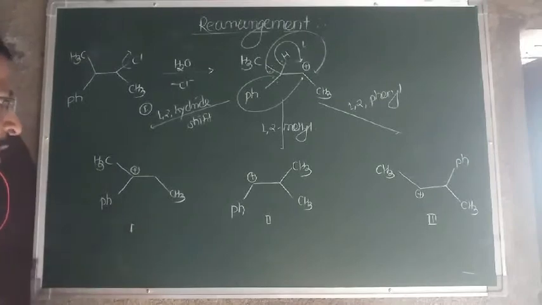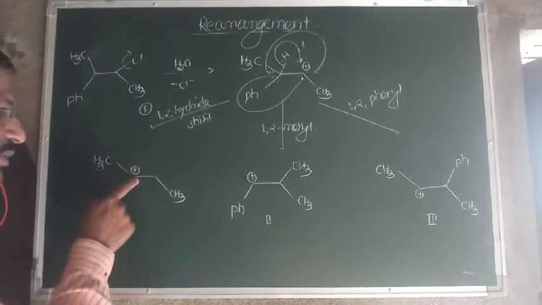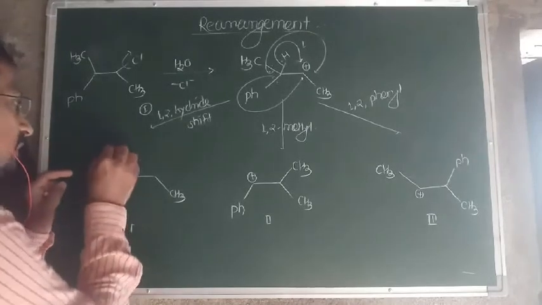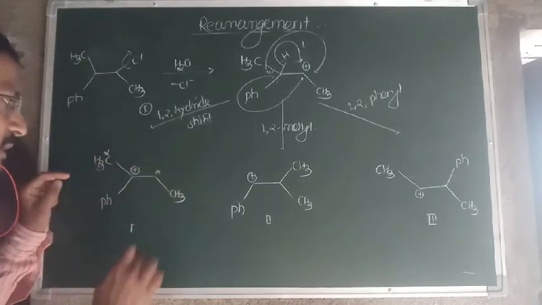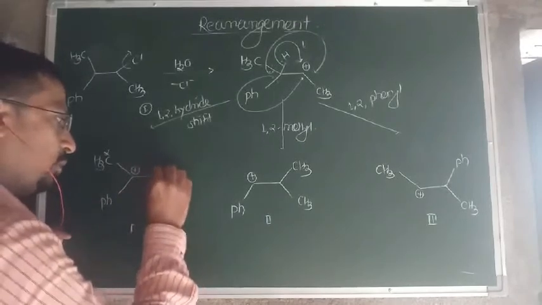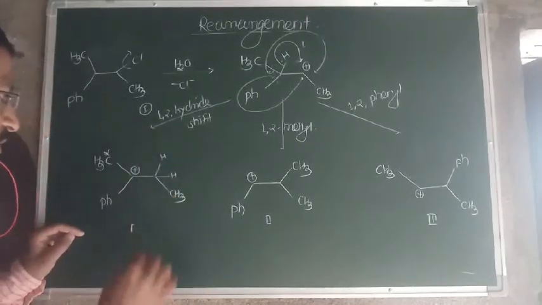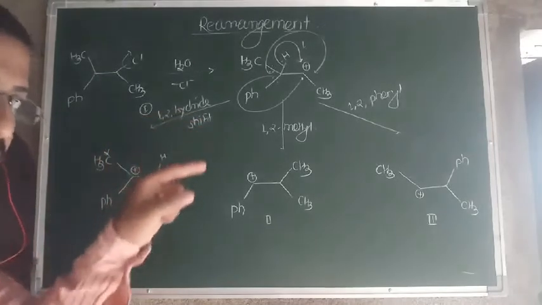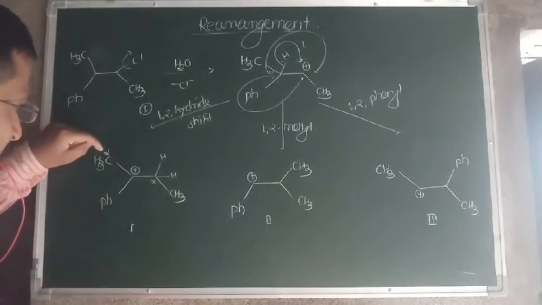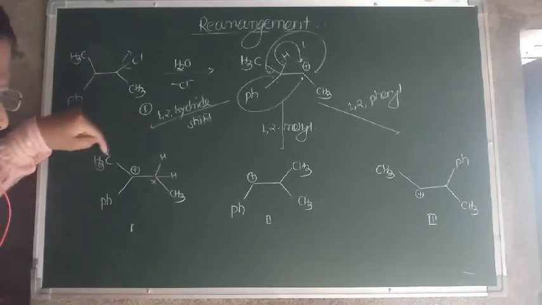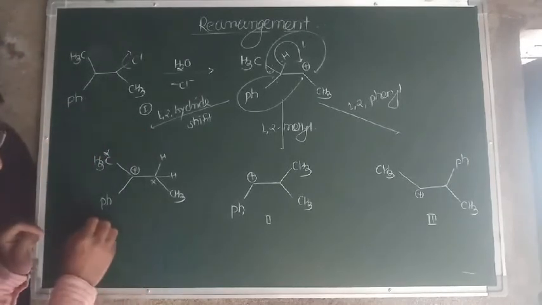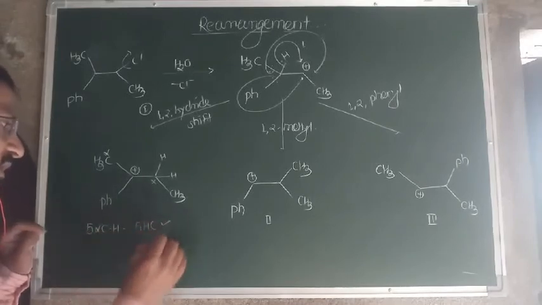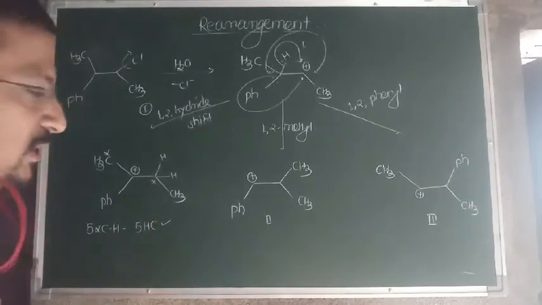So in the first case, first identify the positive charge carbon and then the alpha carbon atoms. Here is one alpha carbon atom and here one alpha carbon atom. This carbon has 2 hydrogens; remember, when a carbon has hydrogen, it is an alpha carbon atom. So how many alpha carbon hydrogens in total? These are 3, and these are 2, isn't it? 3 and 2. There are 5 alpha carbon hydrogens, in the sense 5 hyperconjugative structures are possible.